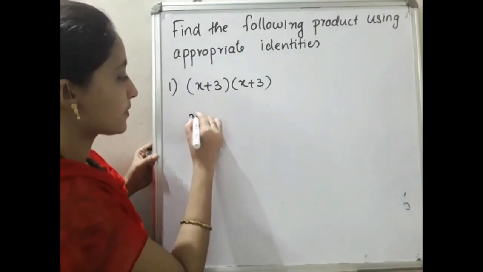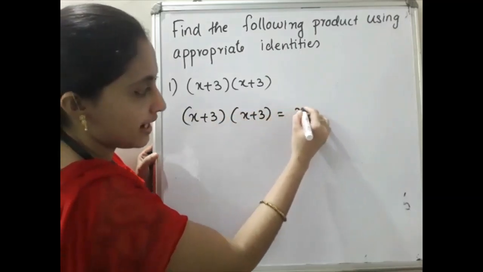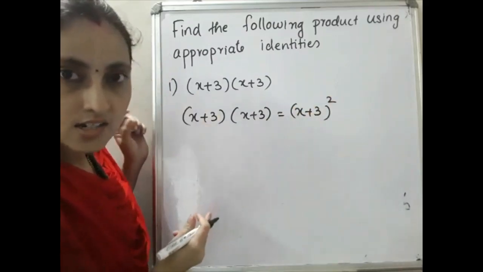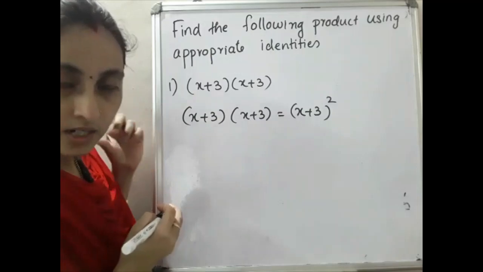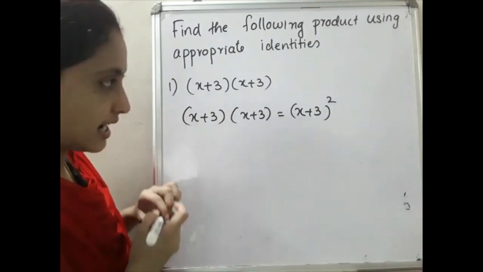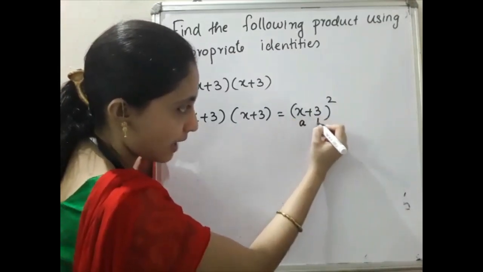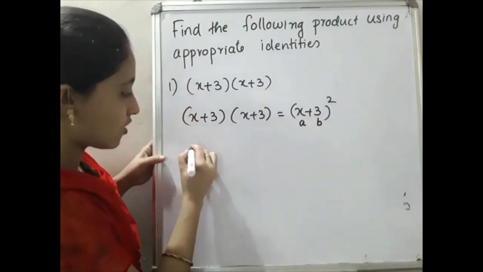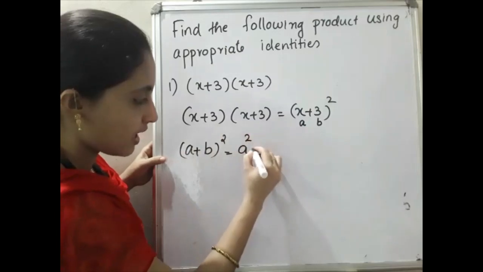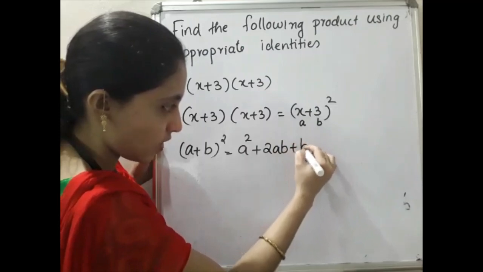So you have to write x plus 3 into x plus 3 is equal to x plus 3 the whole square. Now x plus 3 the whole square means which identity? First one, second one, third one or fourth one? Only 2 terms and addition, so yes, the first identity. Here A represents x and B represents 3. So you have to write a plus b the whole square is equal to, what is the formula or identity? a square plus 2ab plus b square.